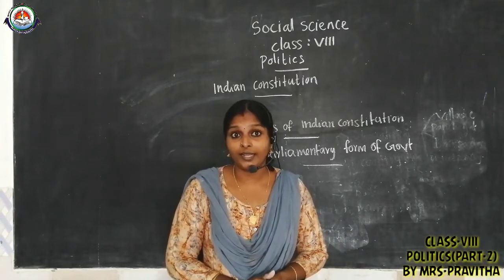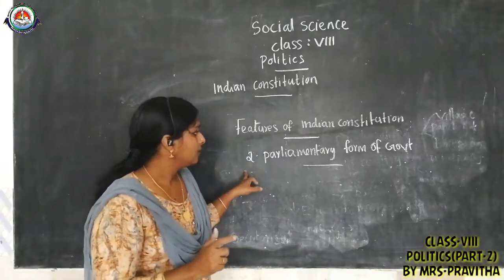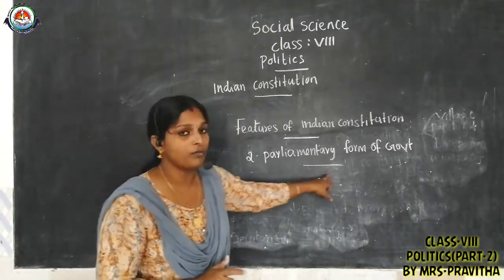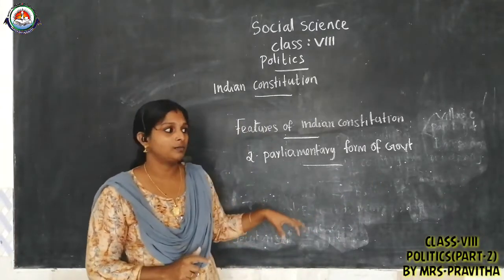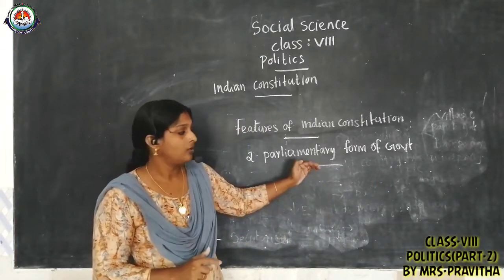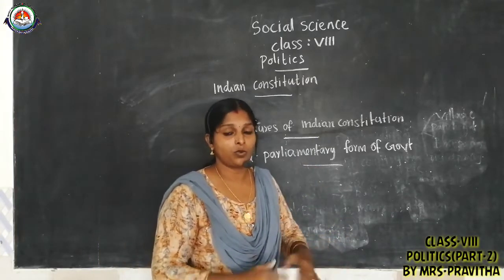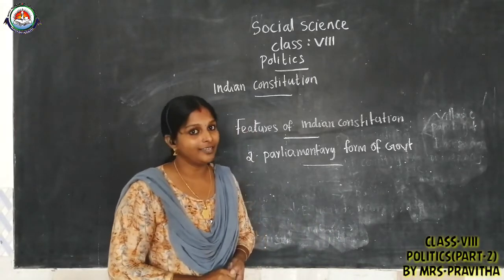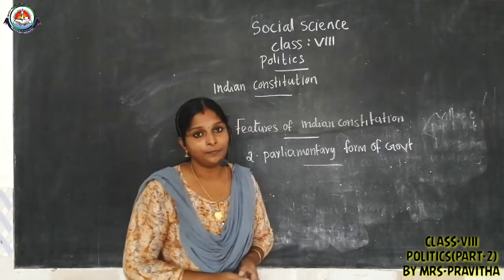Okay, I think, children, you got an idea about the parliamentary form of government. Parliament consists of the President, Lok Sabha, and Rajya Sabha. Then we discussed how elections are conducted, and how the national government and state government are formed, all together. Clear? Okay, can we go to our next feature?